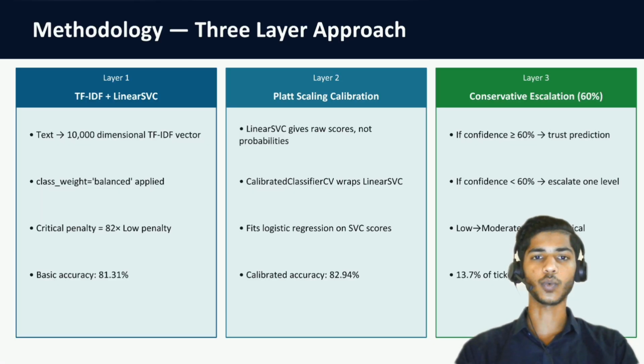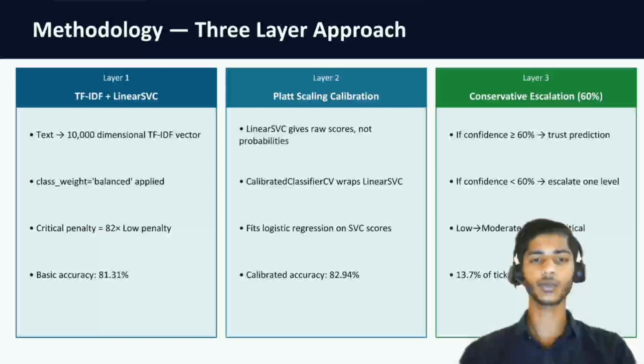Now let me tell you about the methodology we have used. We have built this model in three layers. Number one, we have used TF-IDF along with a linear support vector classifier, with class weight set to balanced.